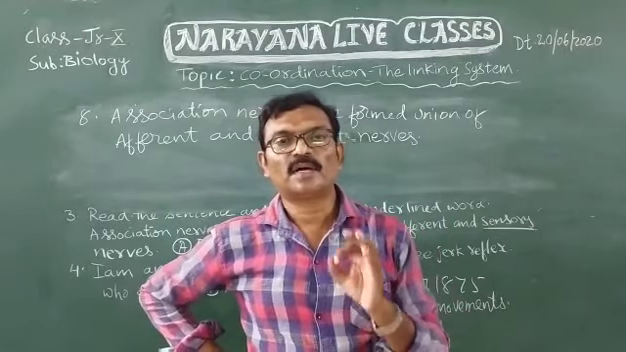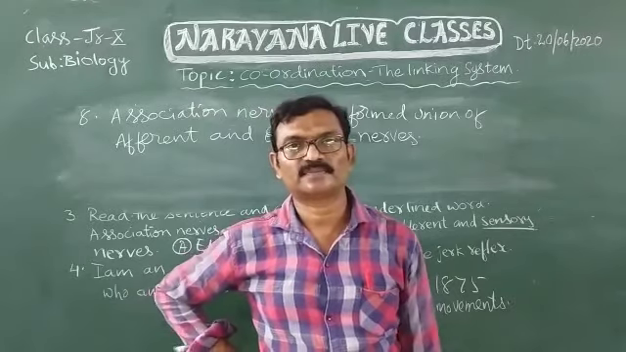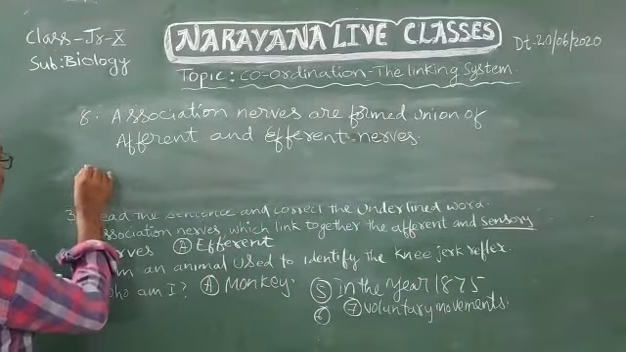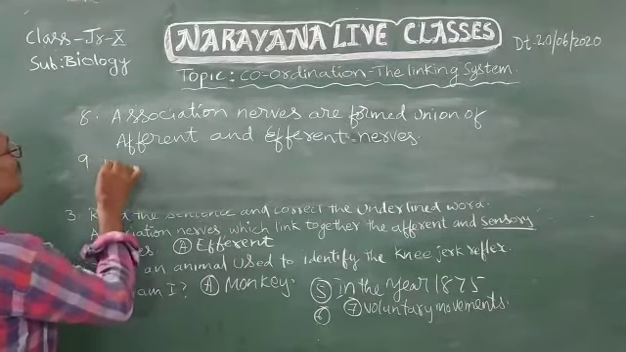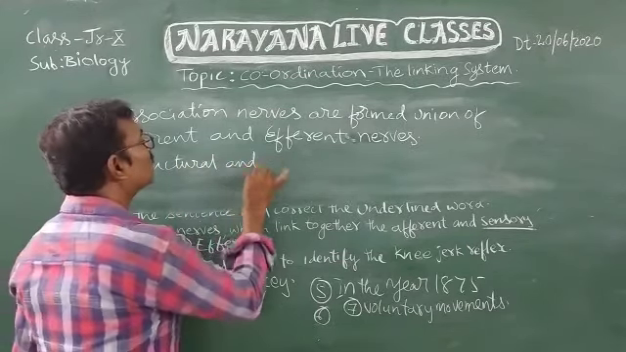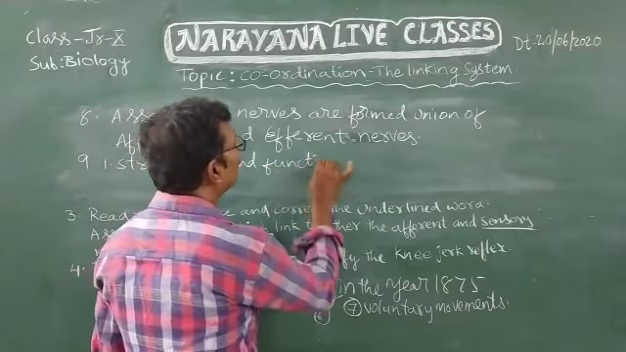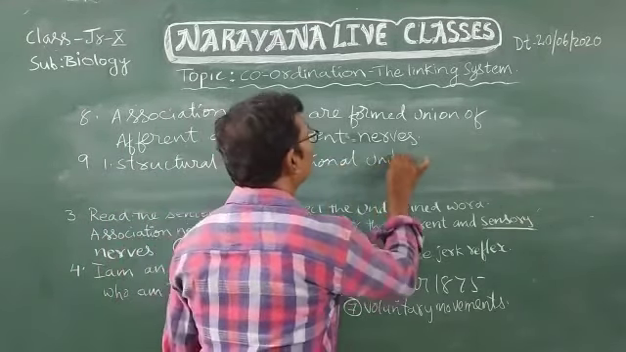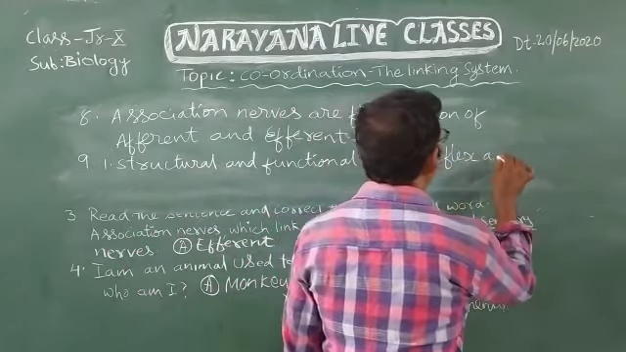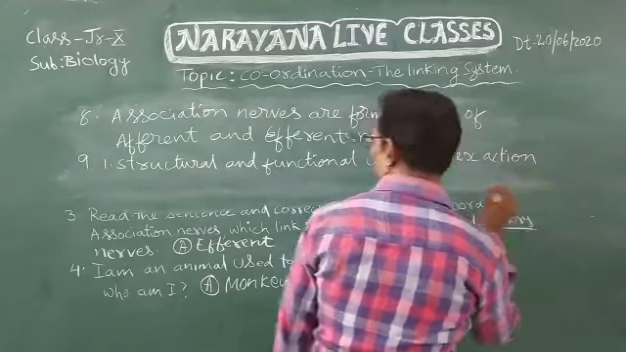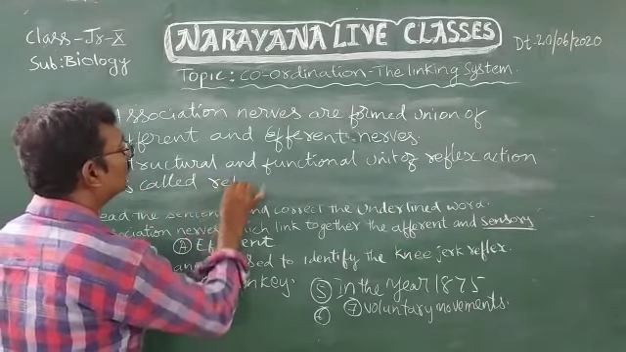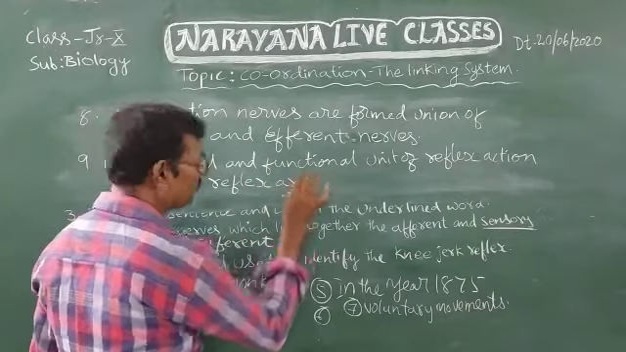Now let us see the last question, the 10th question. Draw a flowchart of parts involved in reflex arc. Which parts are involved in reflex arc? Now let us see the flowchart. For the 9th question: the structural and functional unit of reflex action is called reflex arc.